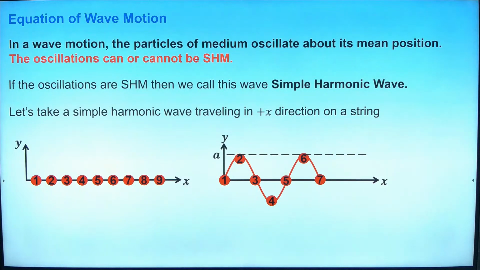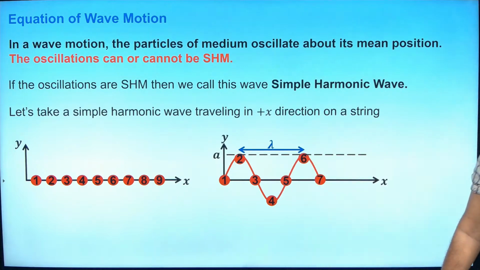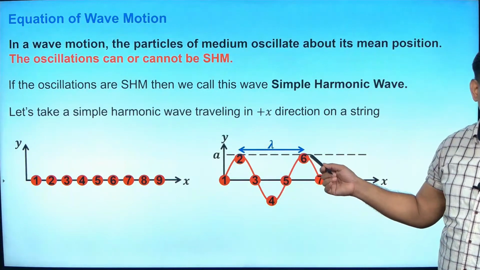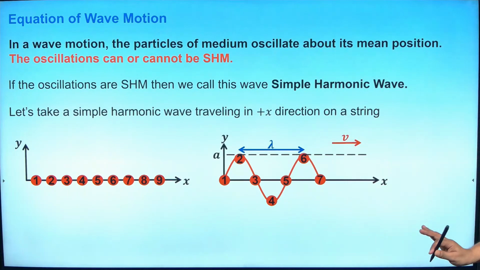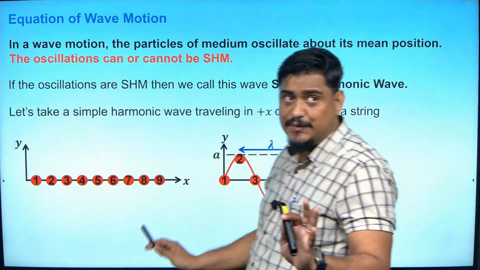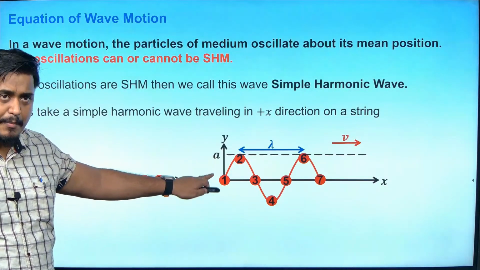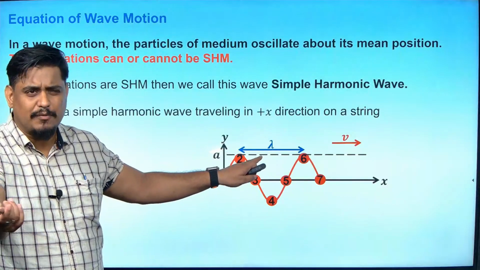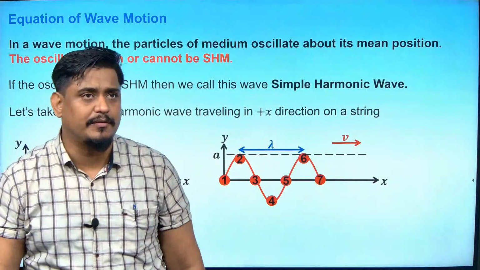Okay. Now you know very well from the last class what the meaning of wavelength is. Wavelength is the distance between 2 consecutive points of same phase. In this case, 2 and 6 have the same phase. So I can say the wavelength is lambda here between 2 and 6, and the velocity of the wave I am taking as v, travelling in the positive x direction. So understand these things first: amplitude I am taking as a. Have you seen I have drawn? Amplitude is a, wavelength is lambda between 2 consecutive crests or troughs, or you can say the points of same phase, and v is the velocity of the wave, right?